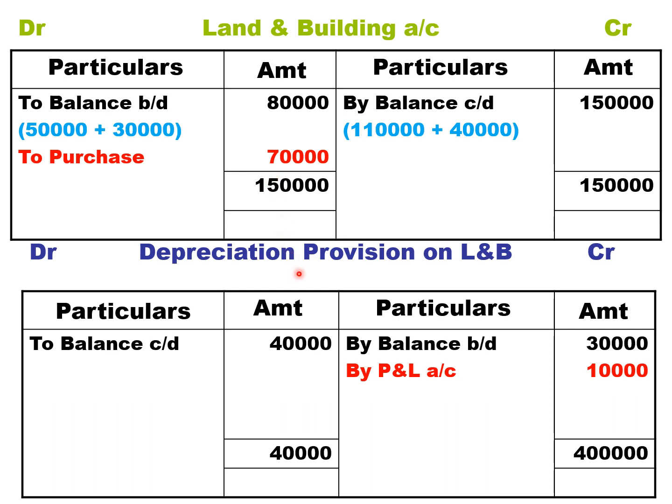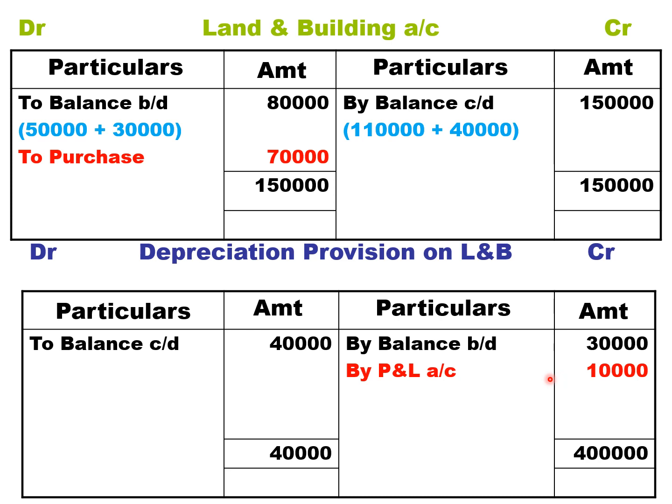Next, you need to prepare the depreciation provision account on land and building. As given in adjustment number 3, accumulated depreciation can also be called the depreciation provision account. It's treated as a liability. So it's not to balance brought down, it is by balance brought down 30,000. To balance carried down 40,000 closing. So you get a difference of 10,000. This is the depreciation for the current year. So current year depreciation 10,000 will come in the adjusted PL account.